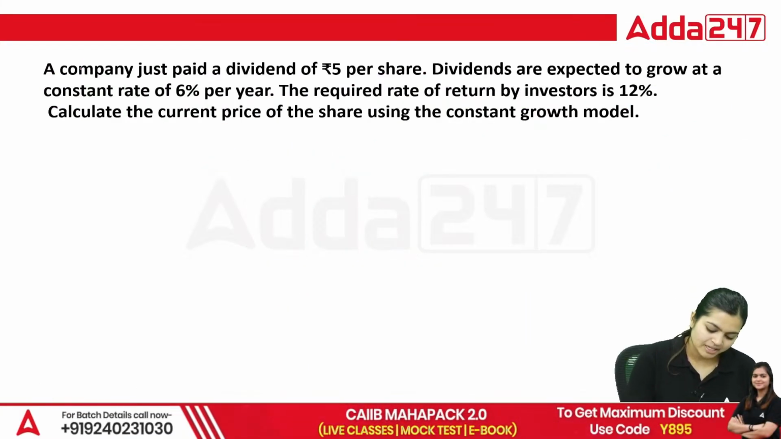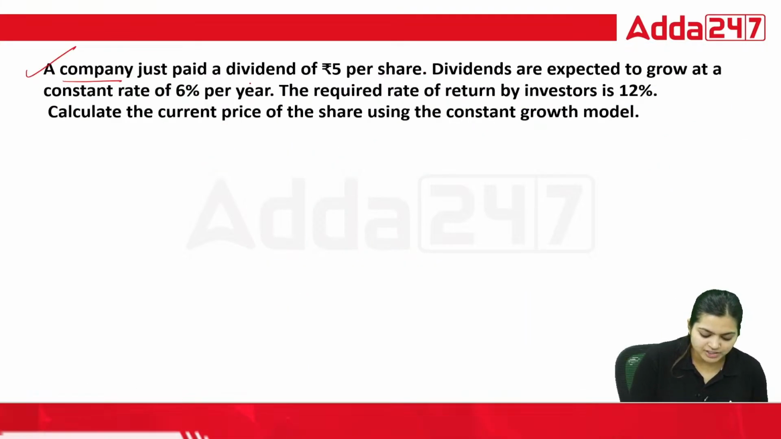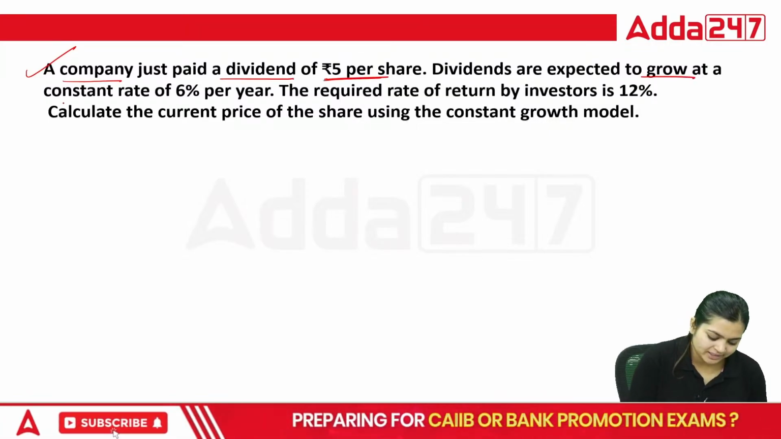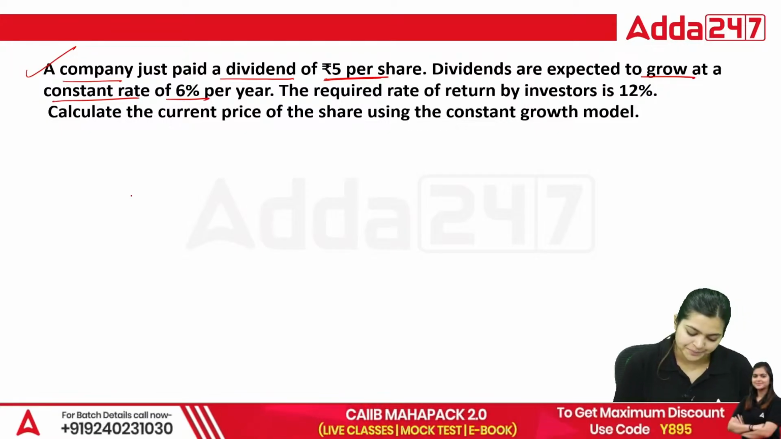Now, coming to one more question. A company just paid a dividend of 5 per share. Dividends are expected to grow at a constant rate of 6% per year. Required rate of return by investors is 12%.